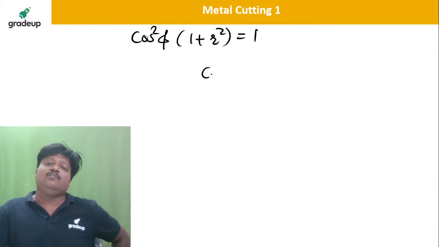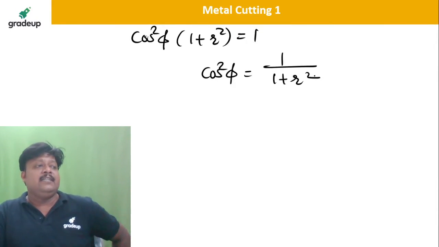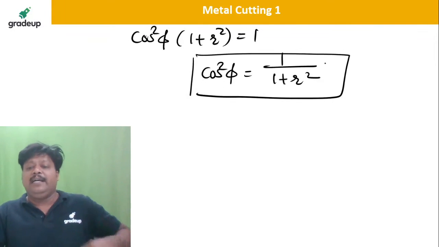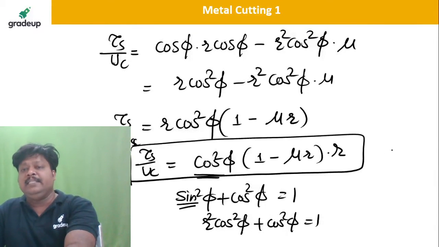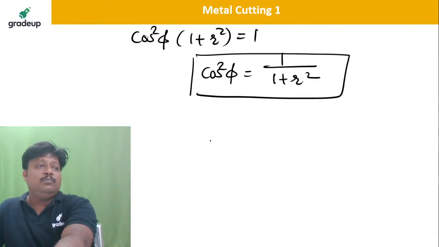That is, you will get cos square phi is equal to 1 upon 1 plus R square. Isn't it? Yes or no? So just put this value of cos square phi. Say if I write this as equation number 2 or equation B, put the value of cos square phi. What is that? It is 1 upon 1 plus R square.